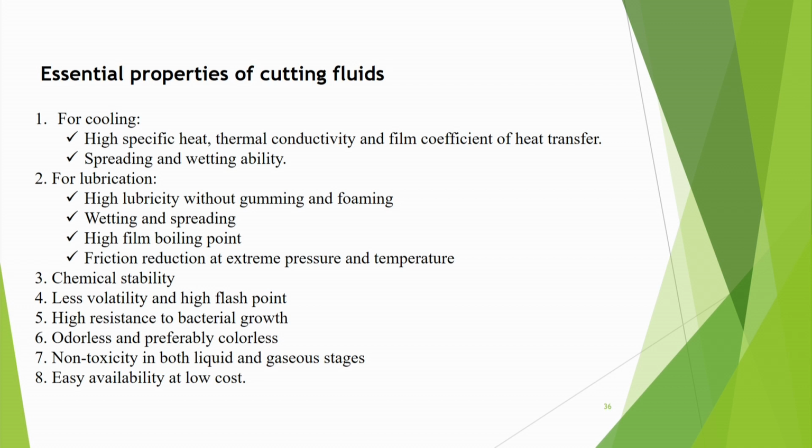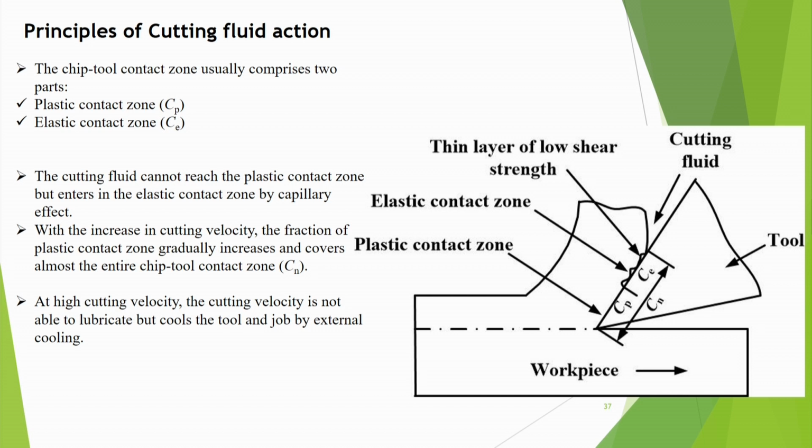So these are the essential properties of the cutting fluids. It should have high specific heat, thermal conductivity and heat transfer coefficient. It should have good wettability. It should have high lubricity. Wetting and spreading should be there. High film boiling point should be there. And chemical stability should be there. Less volatility should be there. It should not get oxidized too much. Non-toxicity. These are the various properties of the cutting fluids.